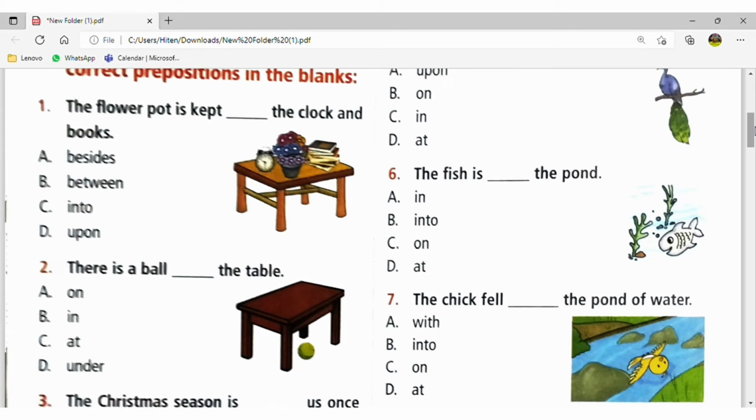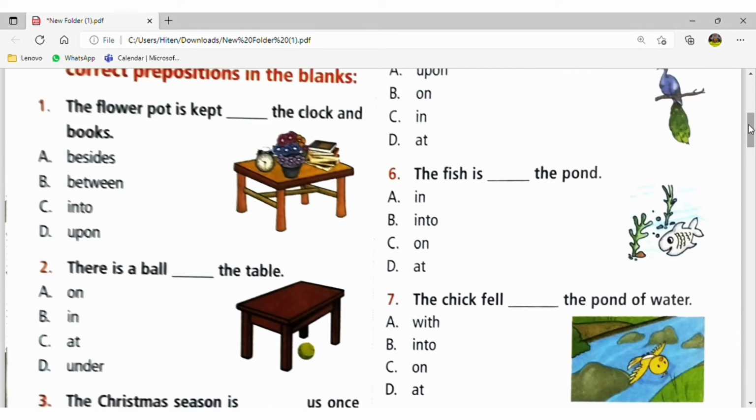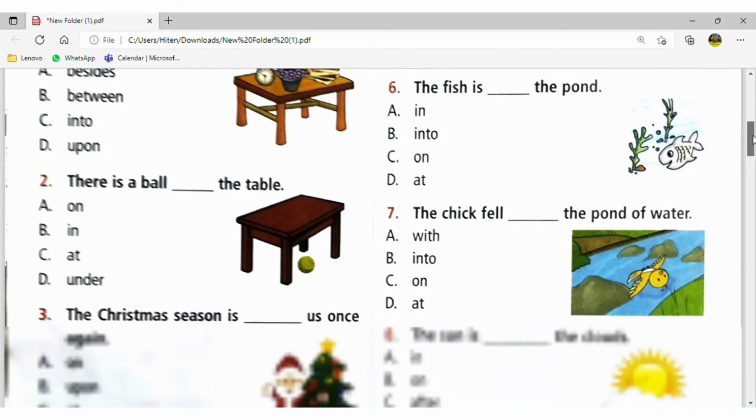In is also used with the month: in the month of August, in the month of April, in June. So on and in are used with the calendar. But when you want to show the timing, with the clock, at is used.